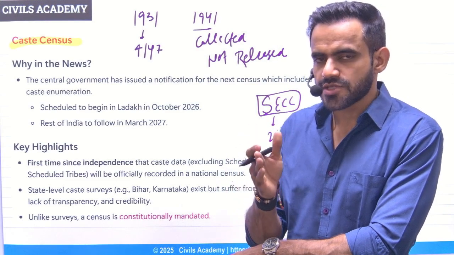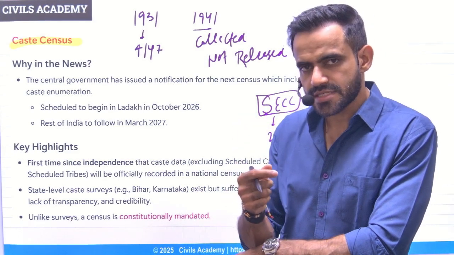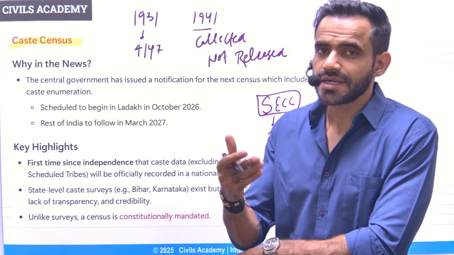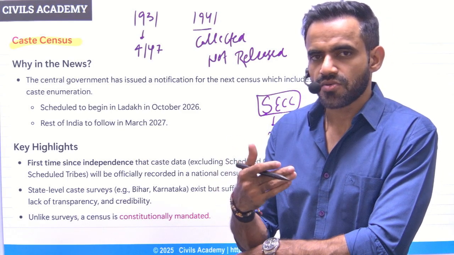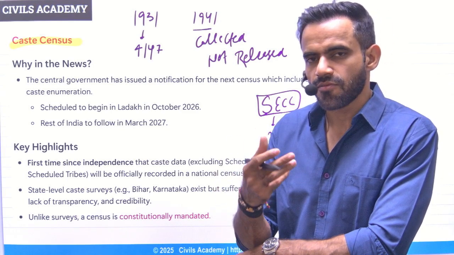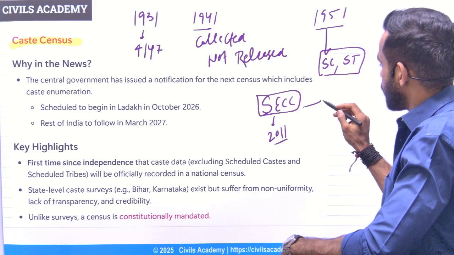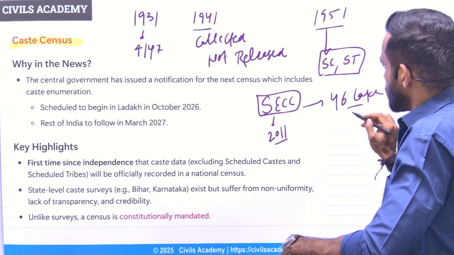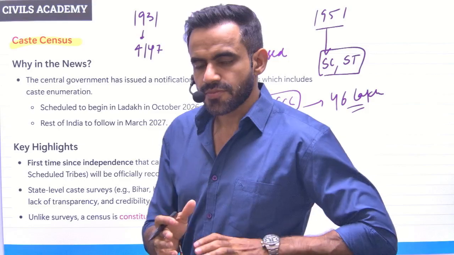There was no fixed pattern that you have to select from these castes. They were asked what is their caste, and that's why there was a lot of redundant data or duplicacy, because same caste is known in the form of different names in different areas. So roughly there were 46 lakh such communities. So that is why the government is saying that this time we are going to conduct it properly.